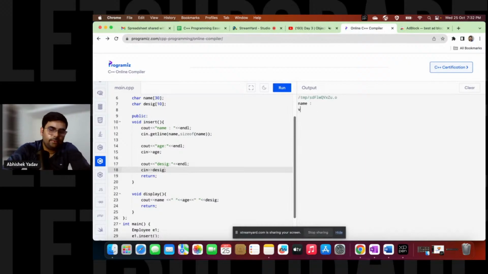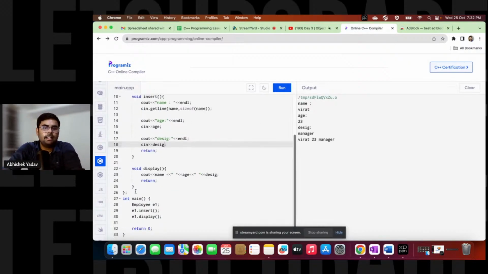Okay, so here Virat, and after that age is 23, designation is manager. So you can see, guys, now I'm getting the data also. After taking the input from the user, I'm calling the display function, and with the help of the display function I am fetching the data here. That is, for the name we are getting Virat, for age we are getting 23, and for the designation we are getting manager here, right?